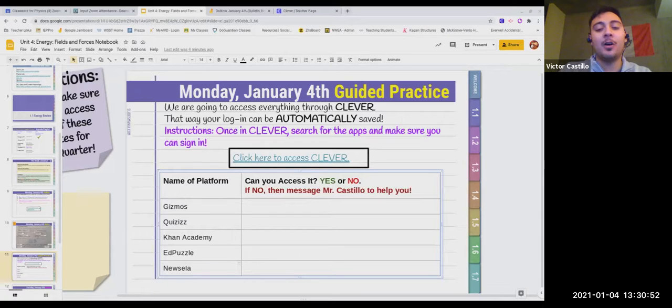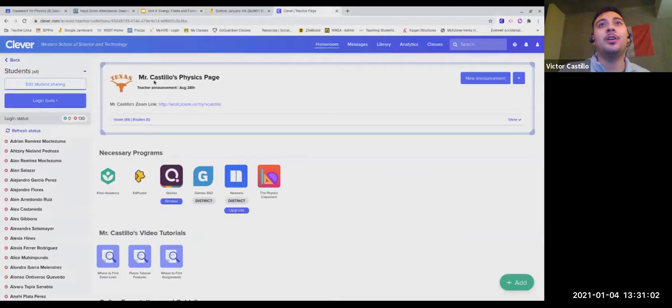I have all the apps at the top of the page. If you go to my teacher page, all the necessary programs are here. So you go to your homeroom, and then you can go to your teacher's page. I'm the one with the Texas Longhorn, and make sure you just access them.